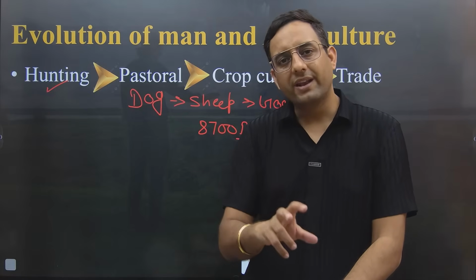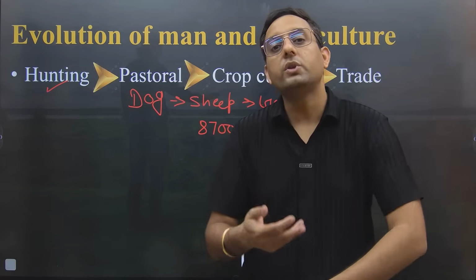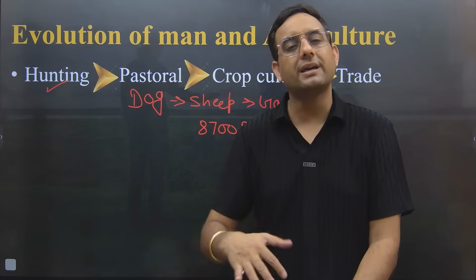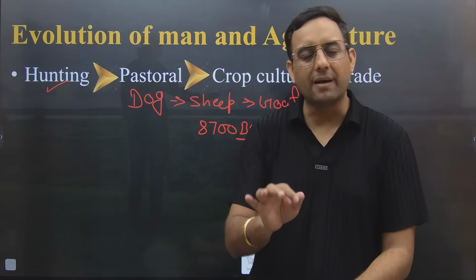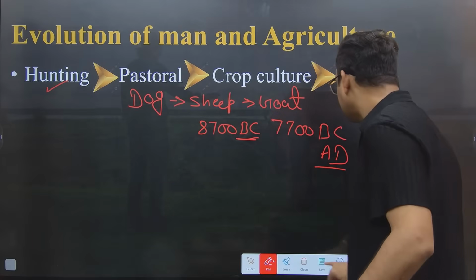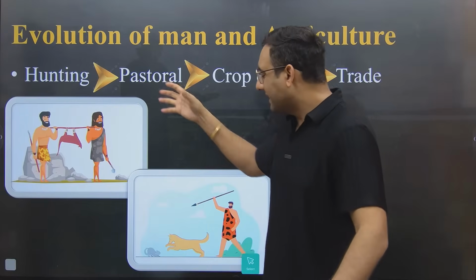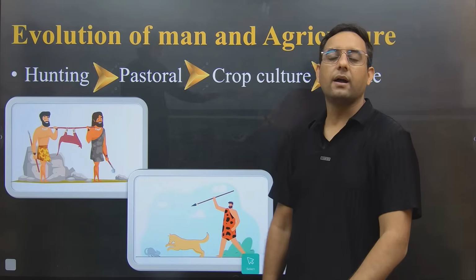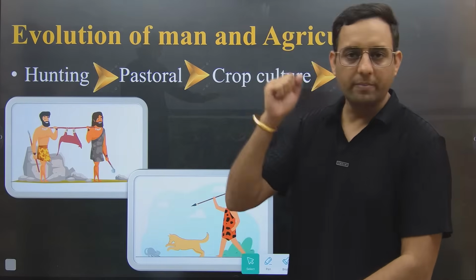But eventually when he was hunting the animal, he realized that there are some animals which can be reared, there are some animals which can be kept for companionship, there are some animals which can help in the hunting, and the perfect example for all these was the dog. So after hunting, the next civilization stage was pastoral, where people started rearing the animal. Now that animal will help in the hunting purpose. So this is why the dog was the first animal who was domesticated.